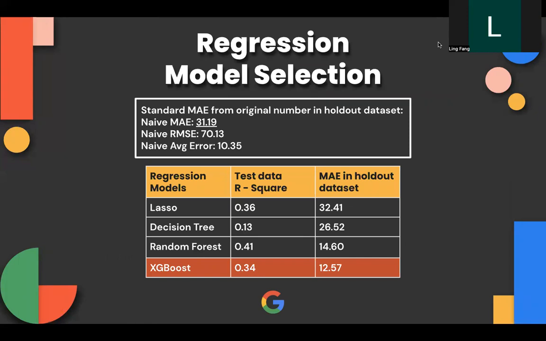According to the result, we find that both random forest and XGBoost models have better performance than the others. Their R-square is 0.41 and 0.34 respectively. However, the XGBoost model has the lowest MAE, 12.57, on the holdout dataset. Also, our XGBoost model's MAE is 59% lower than the naive MAE and 54% lower than the initial XGBoost model. Next.